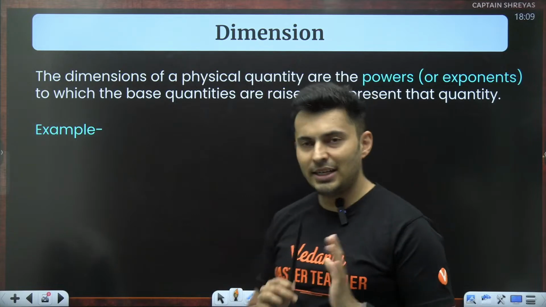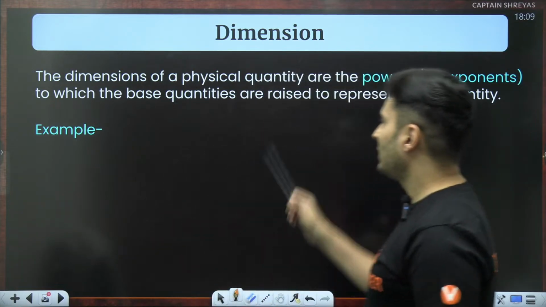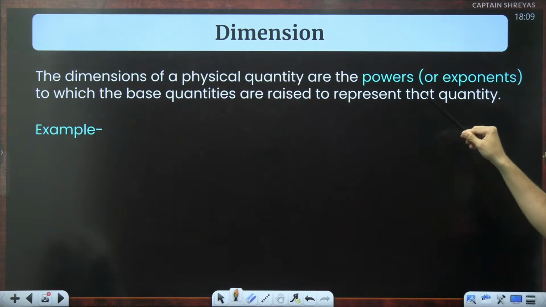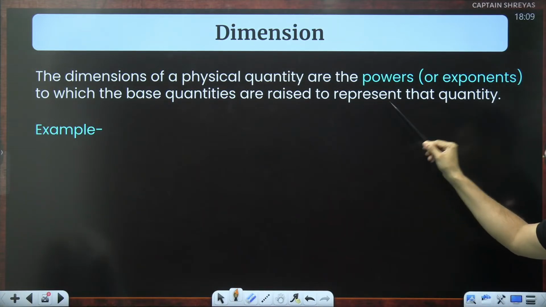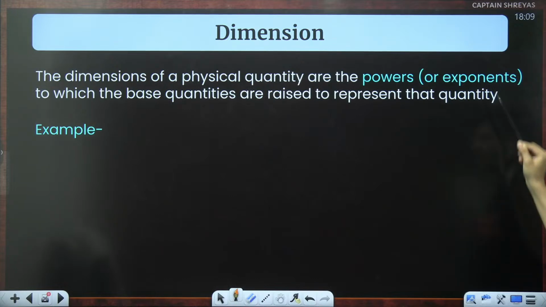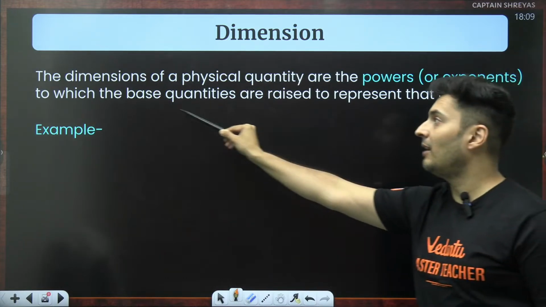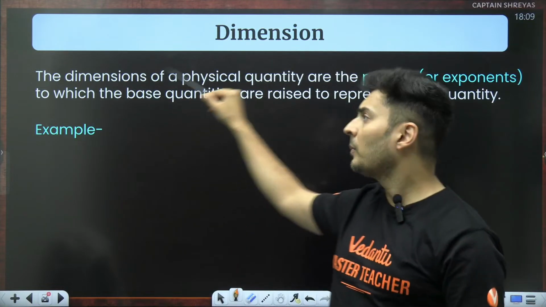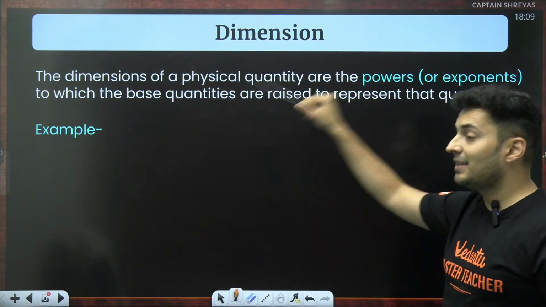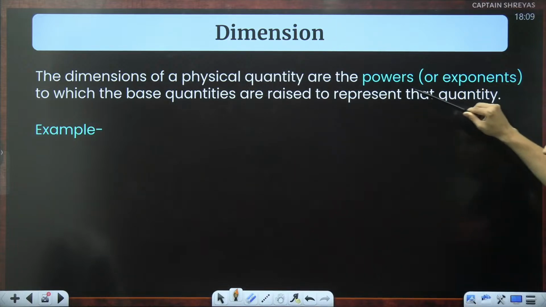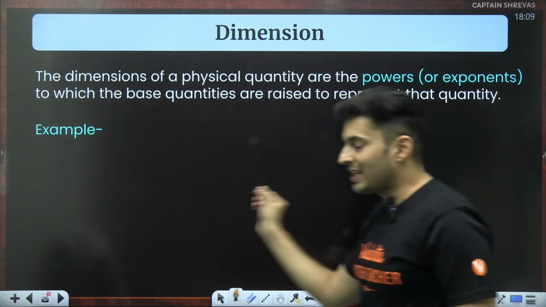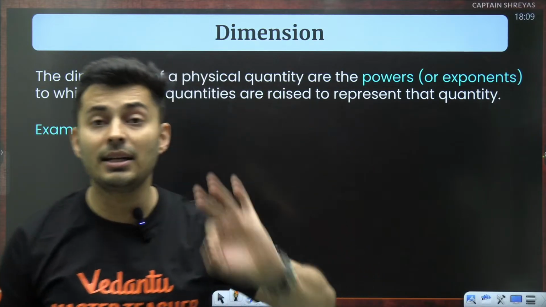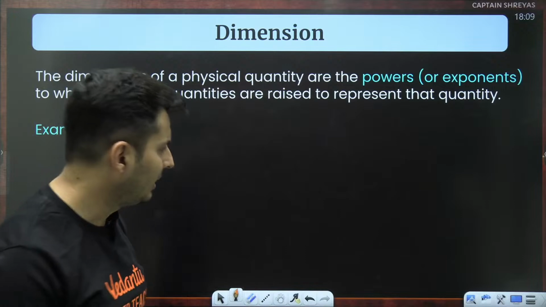Now, dimensions by definition is when you take a physical quantity and express it in terms of the fundamental quantities, like mass, length, ampere, mole, etc. What power is each fundamental quantity raised to? If you express it in terms of fundamental quantities, that is the dimension of a physical quantity.